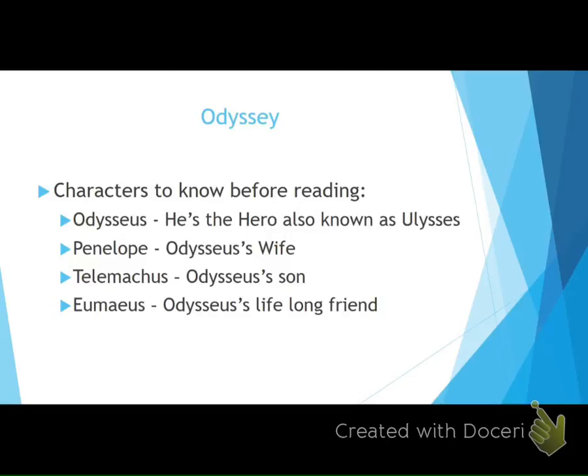Okay, so we have Odysseus. He's the main character. He's also known as Ulysses. He has two different names depending on who tells the story, the Greeks or if it's told in Latin. Okay, Penelope, which is Odysseus' wife. Telemachus, which is Odysseus' son. Eumaeus, which is Odysseus' lifelong friend. A lot of people with Odysseus.